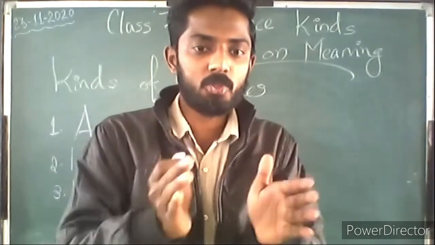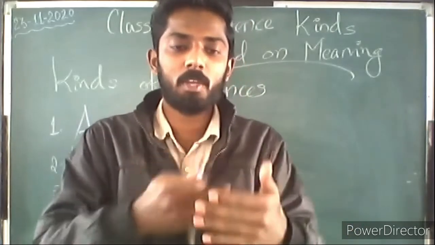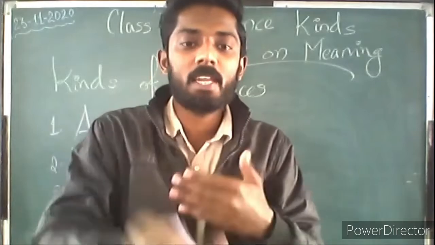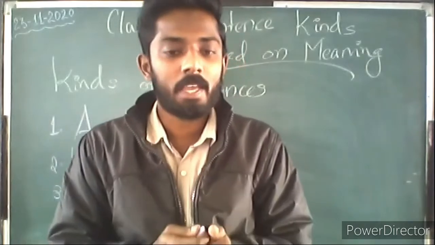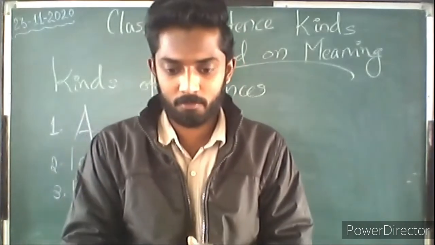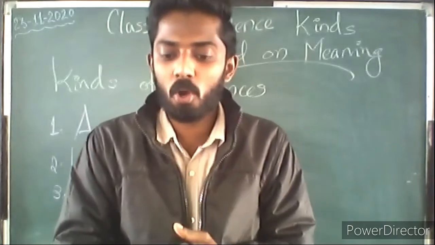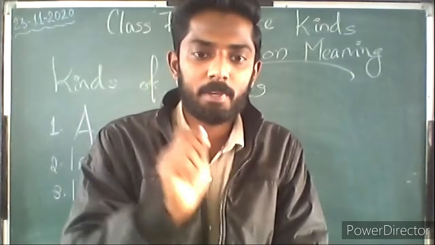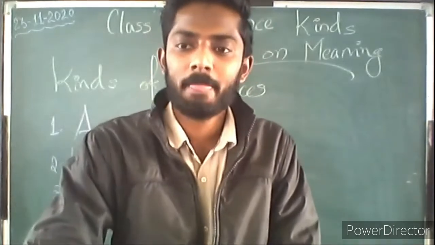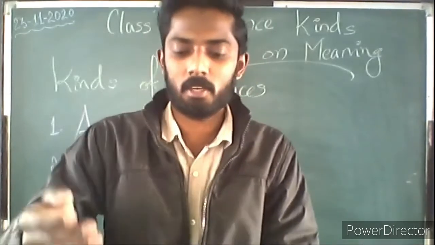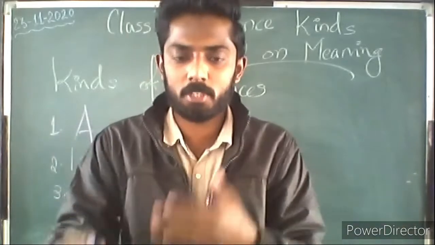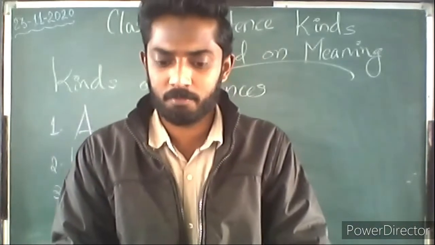Those sentences which convey emotions, exclamations, and feelings are called exclamatory sentences. The example is, oh God, I can't bear this anymore. There is an exclamatory word used in the sentence, and it gives the feeling or emotion of the person.